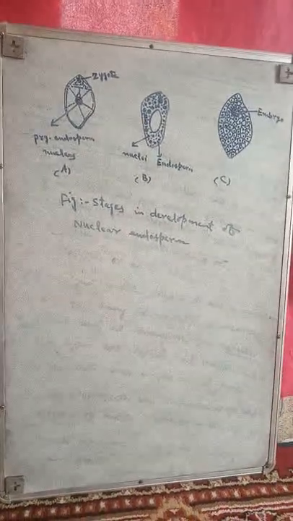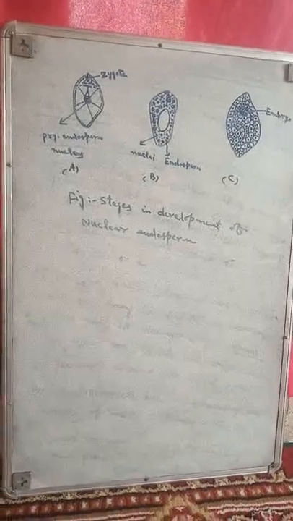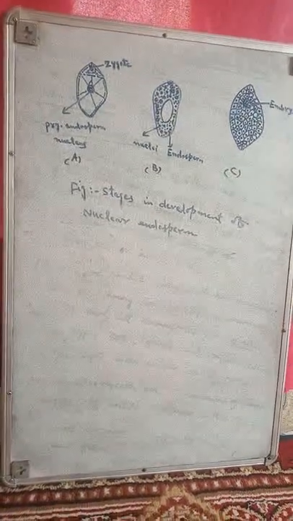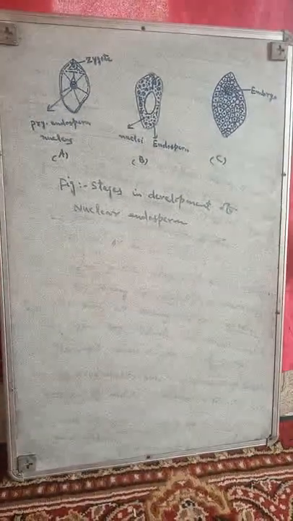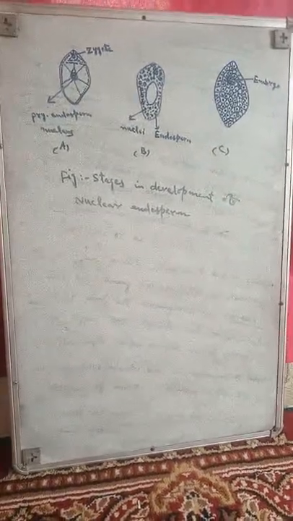Then in the second diagram, this is how the central vacuole occurs and how the free nuclei are pushed towards the peripheral position of the embryo sac.